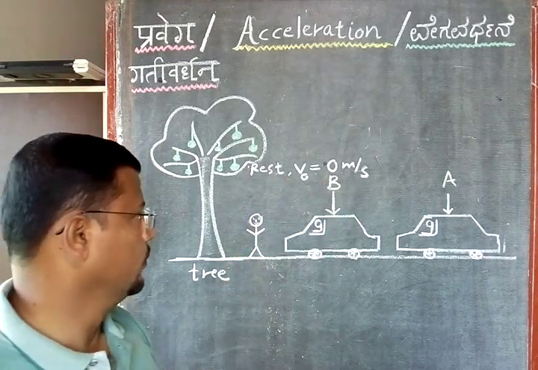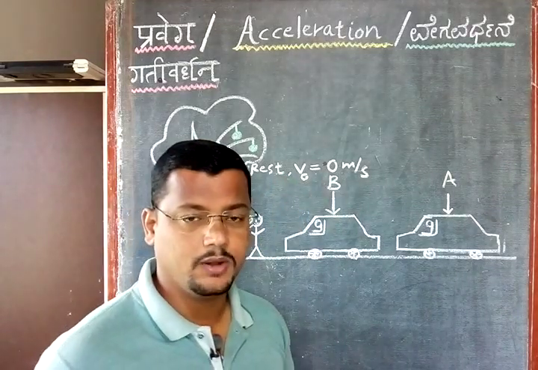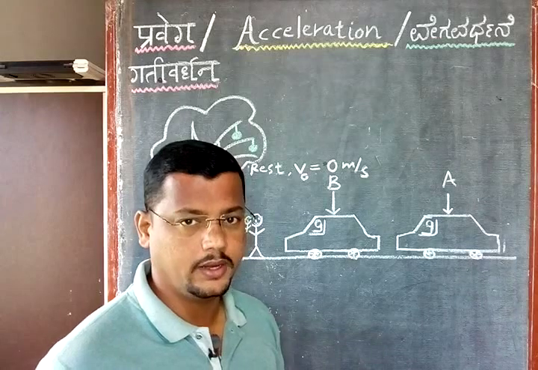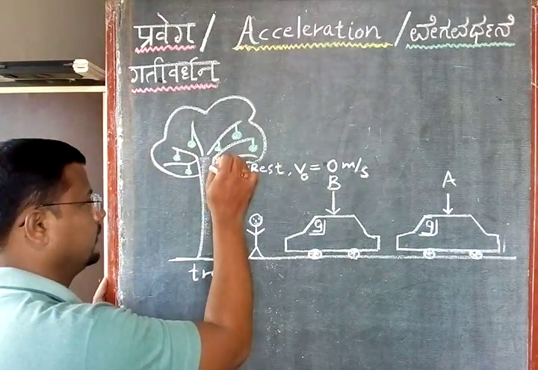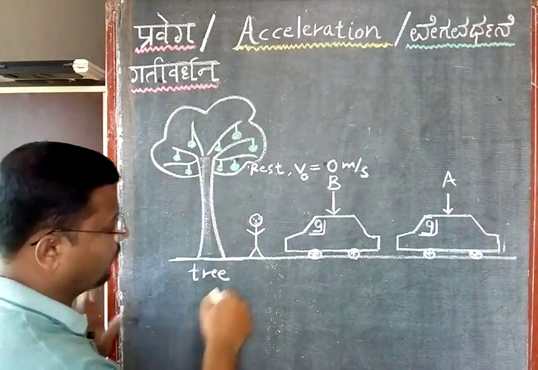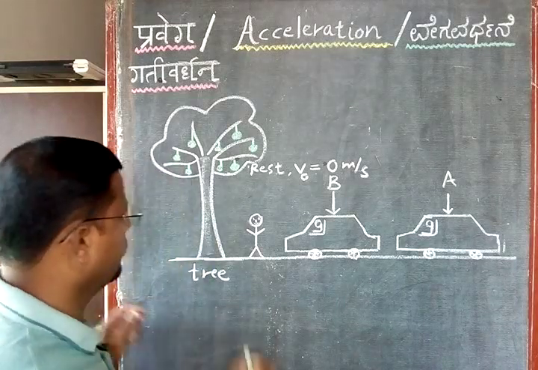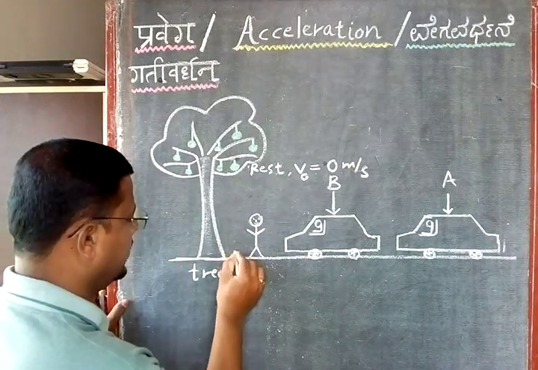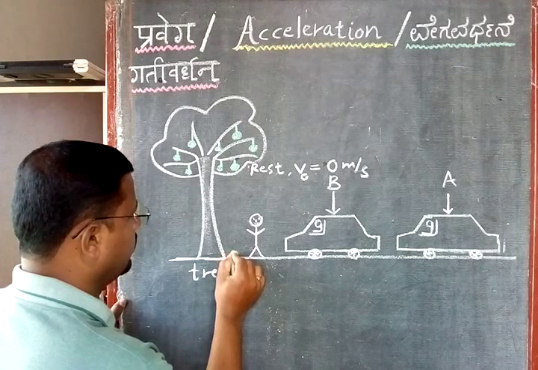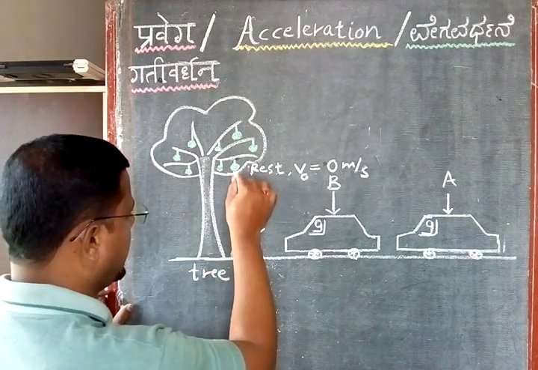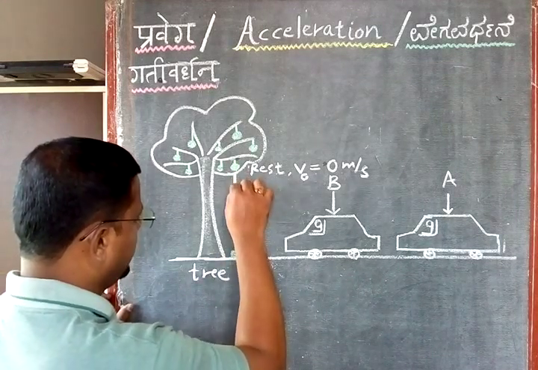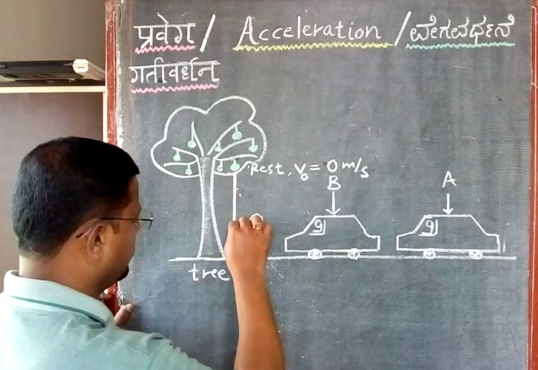It is 0. Now if this apple is cut, due to this cut the apple will fall down in this downward direction, and lastly the apple will fall here. So this is the path followed by the apple when it is falling down.